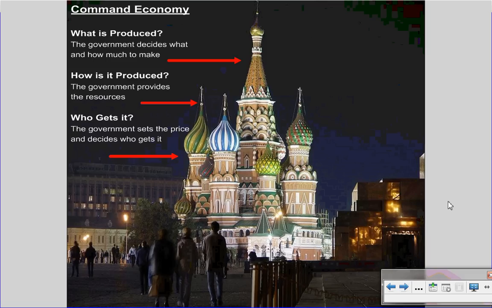All three of these same questions of what, how, and who can be answered the same. The government decides everything. When it comes to what to be made in this country, the government decides what we're going to make and how many we're going to make of it. When it comes to how is this thing going to be made, again, the government decides exactly where and who will be making these products. And lastly, once the products are finished, the government decides who gets it, or the government sets the price. They don't go to the highest bidder. They don't go to only the rich people. It's whoever the government says can receive these goods.